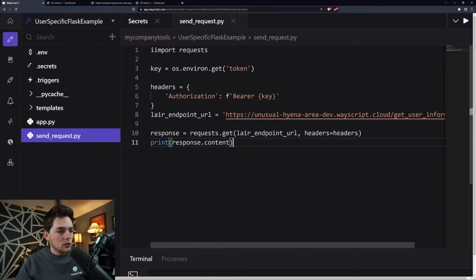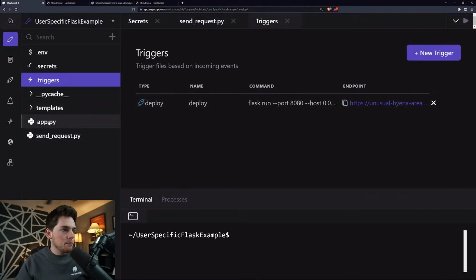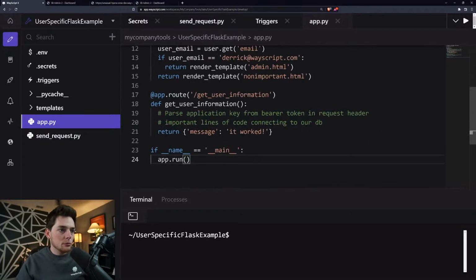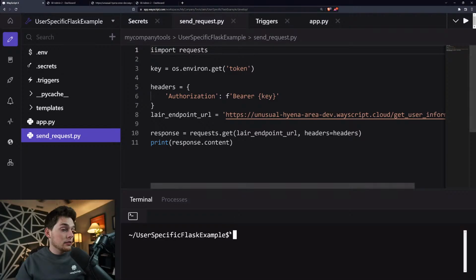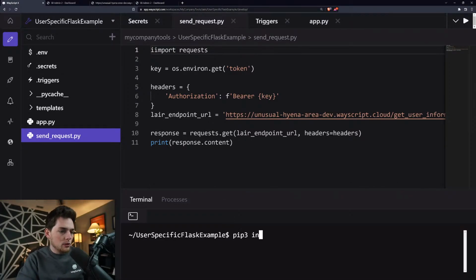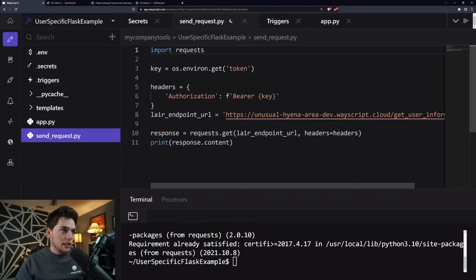So at this point, we'll make use of the built-in terminal, and what we're expecting is to hit the URL that we're hosting with this deploy trigger, and we'll get back this information of it worked. So we'll do that now. I don't know if it's installed by default, but we'll say pip3 install requests. Already satisfied. Okay. So now, see a typo.